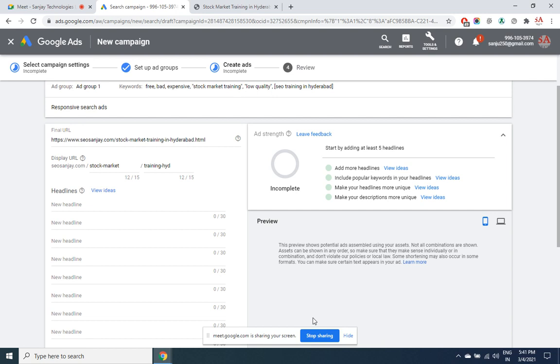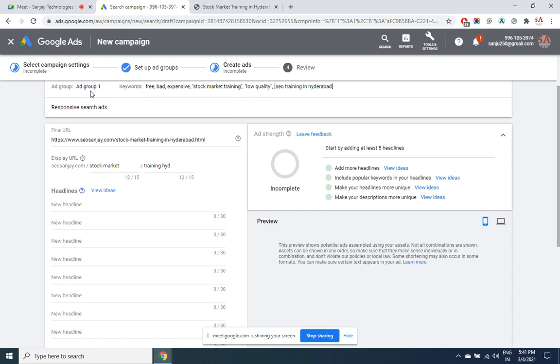So to do this A/B testing, at least 3 ads are required, which is 3 headlines. Maximum you can only create 15. Again, then you can create multiple ad groups. I am talking about a single ad group. This is only ad group 1. Inside each ad group you have multiple ads. For every set of keywords there is one ad group. So don't get confused there.